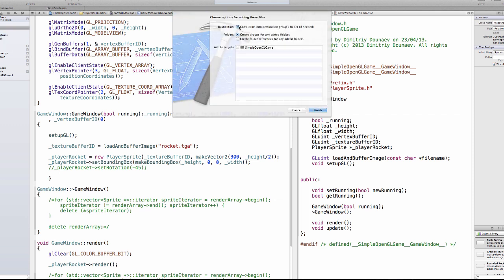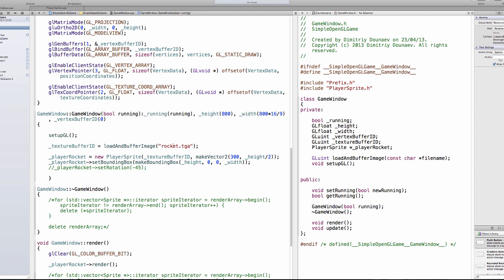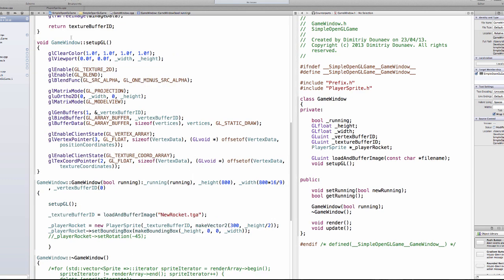Make sure this is selected in Xcode, and then just change the load and buffer image to new rocket. Now in Xcode we actually forgot to give this image membership in our project.